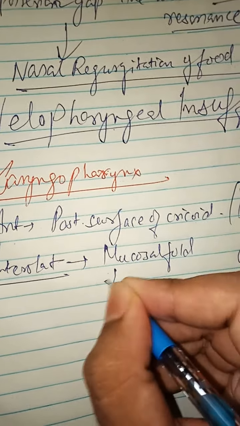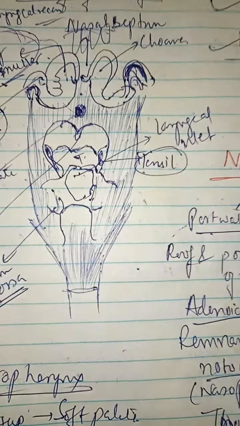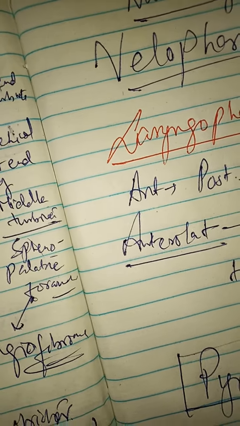This fold forms the pyriform fossa, the anterolateral part. So this is known as the pyriform fossa.